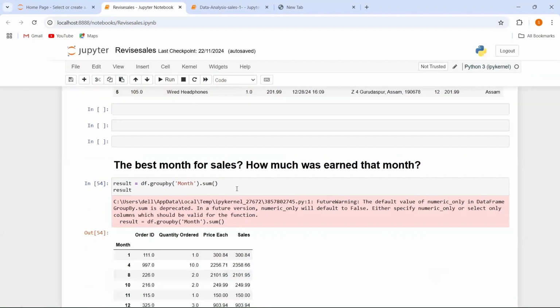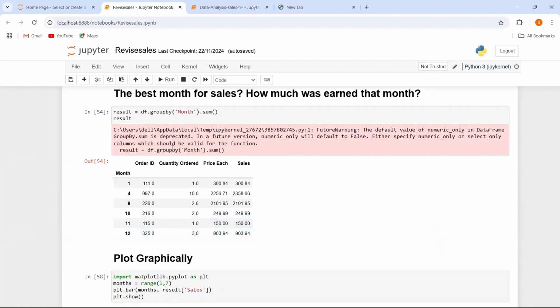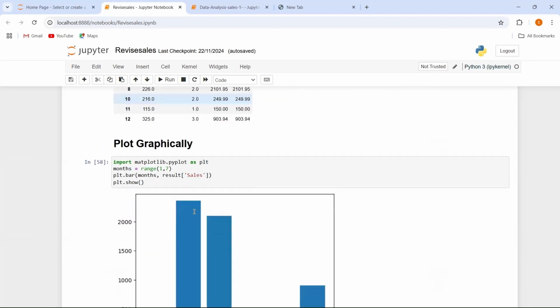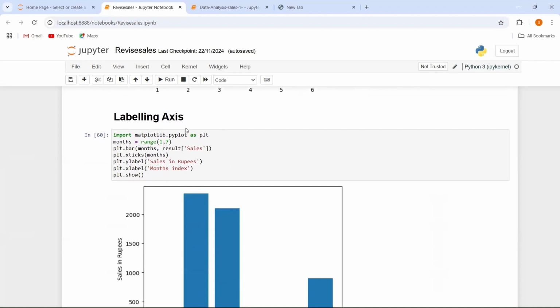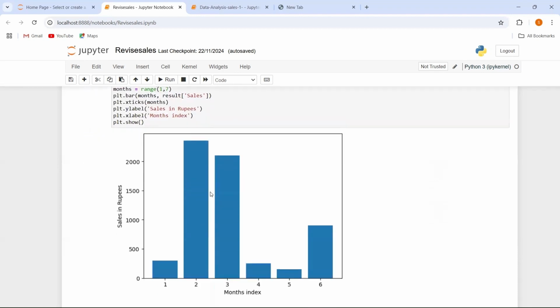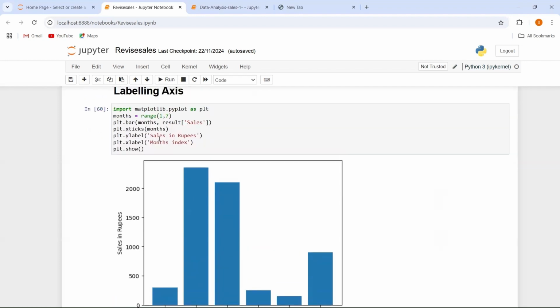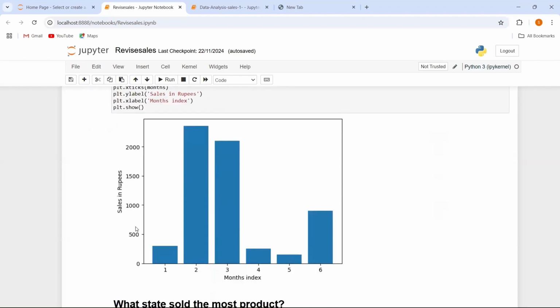month. To answer this question, we added 2 columns, one the month column and second the sales column. And this is my data, and here we grouped the month column and summed the values. After this, I want to plot my graph. To plot your graph, you have to use the matplotlib library. If you want to plot your graph as a bar, or if you want to plot a line graph, you have to give the x-axis and the y-axis values. You can also label your axes of the graph to make it more understandable. So here, in this way, you are going to label the x-axis and the y-axis.